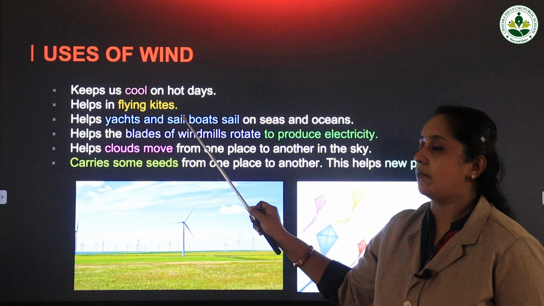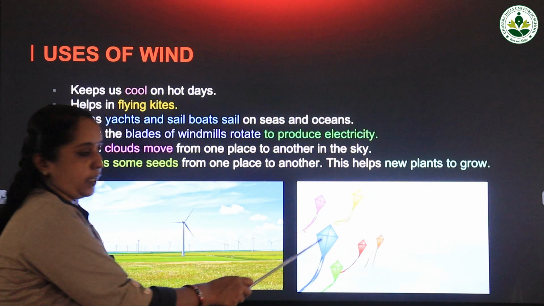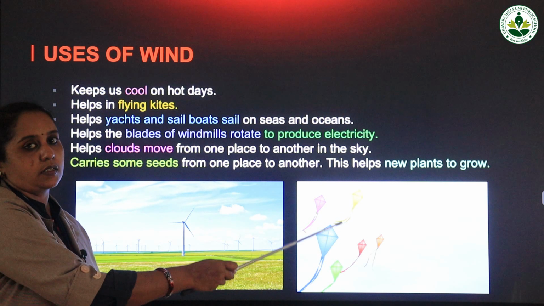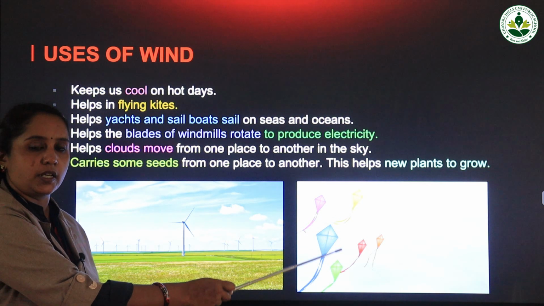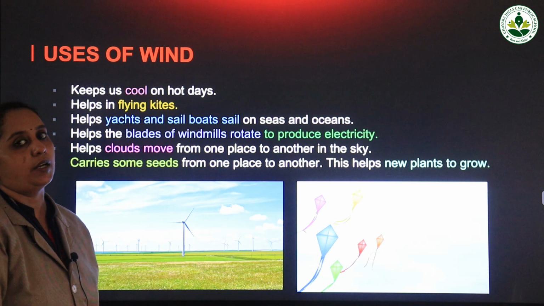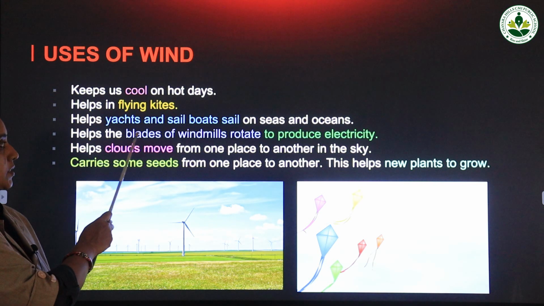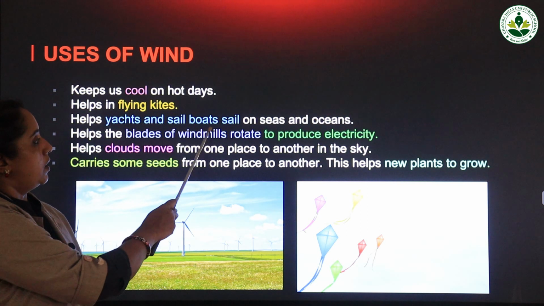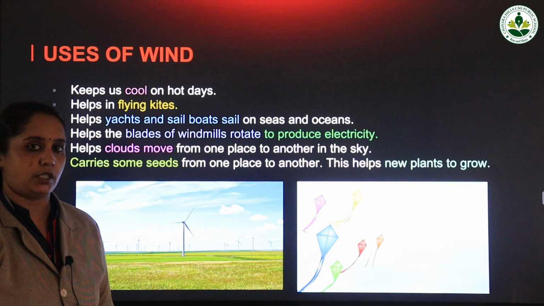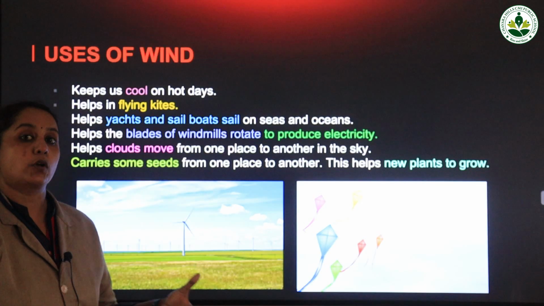It also helps in flying kites. You can see the kites flying here. In this image you can see a number of colorful kites. They are flying high. Only if there is sufficient wind or sufficient air, the kites will fly easily. Otherwise the kites will not fly, they will come down. Okay. Now what is the third use? It helps yachts and sailboats sail on seas and oceans. You know what is sea and you know what is ocean. Sea means kadal and ocean means samudram, that is a number of seas together.